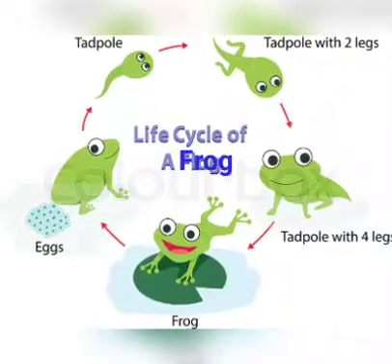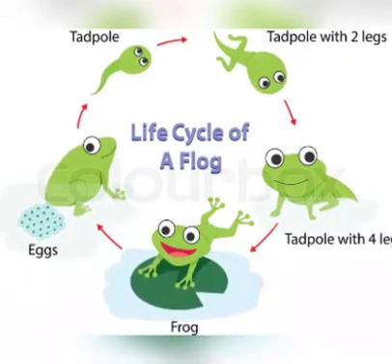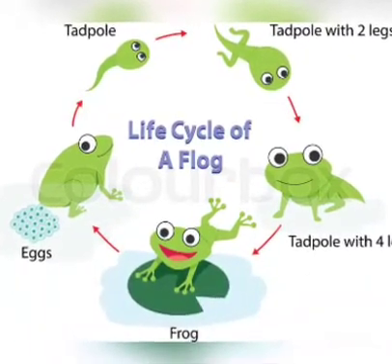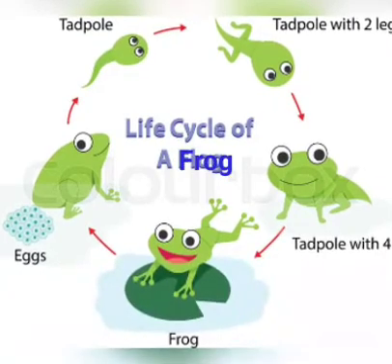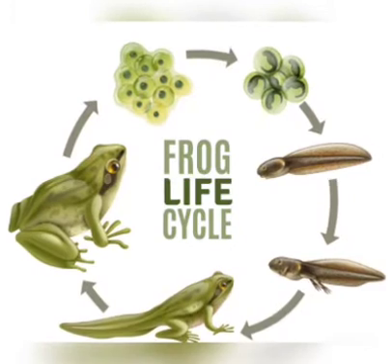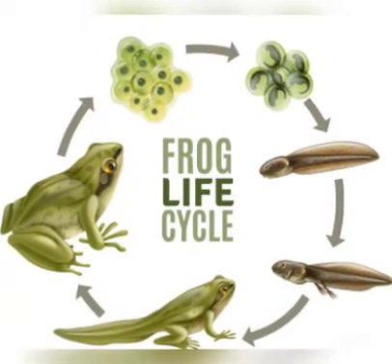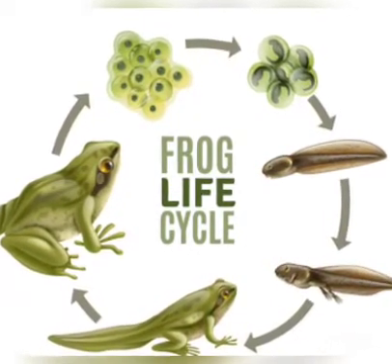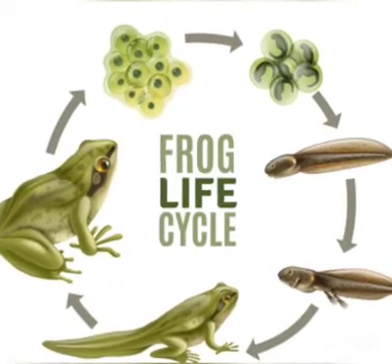Next, we are going to talk about the life cycle of a frog. See, a frog also, like the hen, has many stages in its life cycle. Eggs first come out, then the tadpole, then froglets, and then a complete adult frog. This is how a frog reproduces.